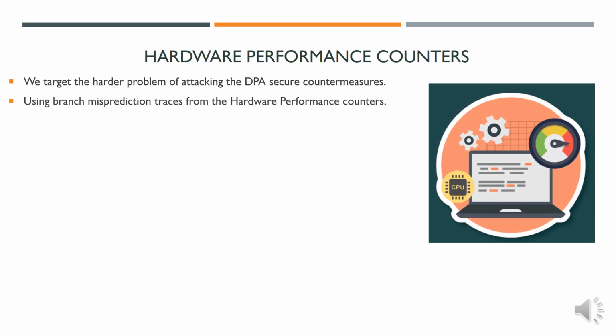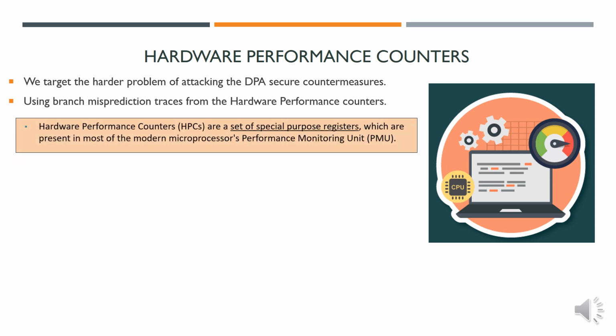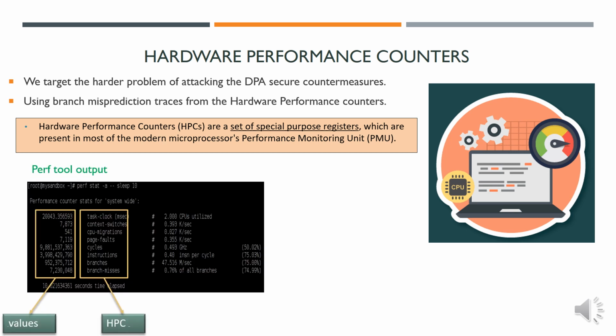What are these counters? Hardware performance counters are special purpose registers specific to each processor core on a multiprocessor system and are responsible for providing microarchitectural event statistics pertaining to each processor core. Branch prediction is one of the many events which are monitored by the HPCs. The performance monitoring tool like the perf subsystem in Linux makes access to the performance counters less clumsy without any kernel patches or recompiles. The perf subsystem has been already included in the Linux kernel from 2.6 onwards.